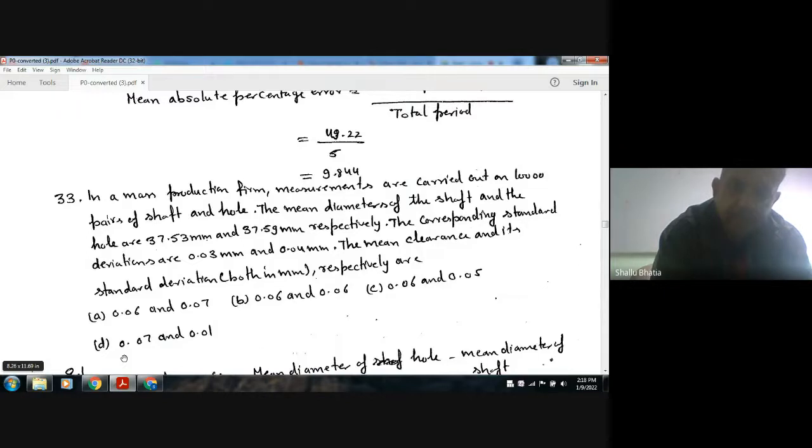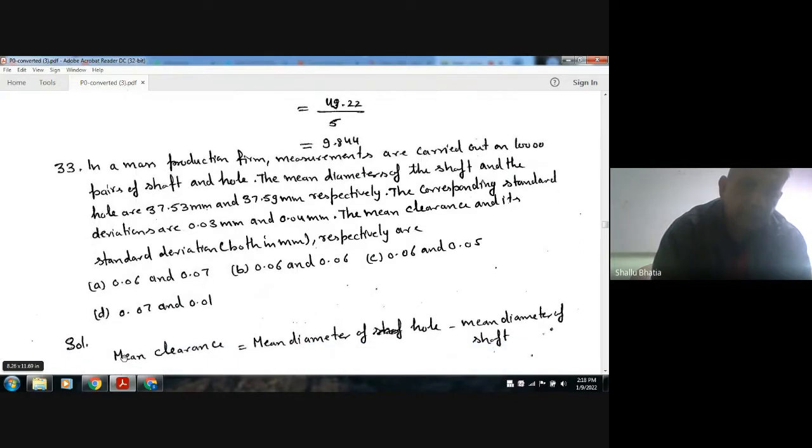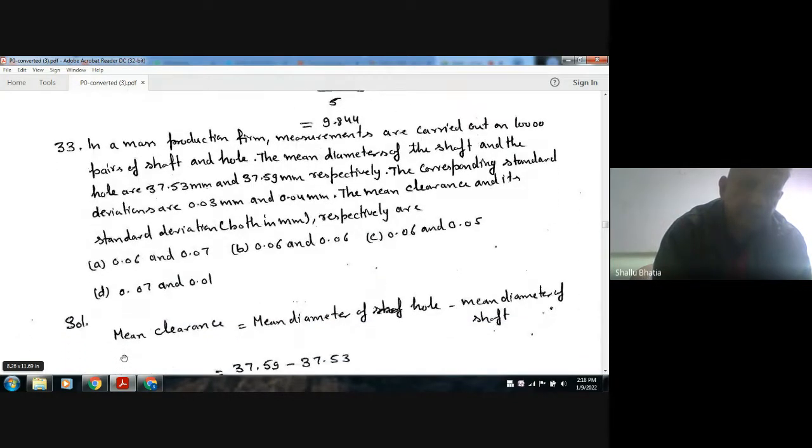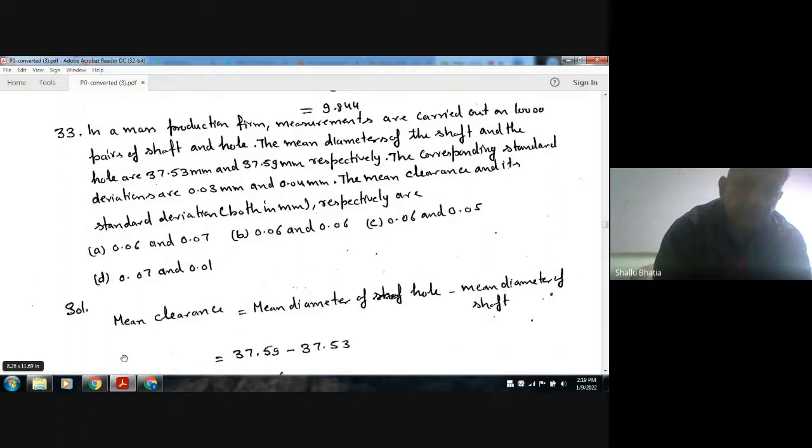The mean clearance and its standard deviation, both in mm respectively, are: option A 0.06 and 0.07, option B 0.06 and 0.06, option C 0.06 and 0.05, option D 0.07 and 0.01.